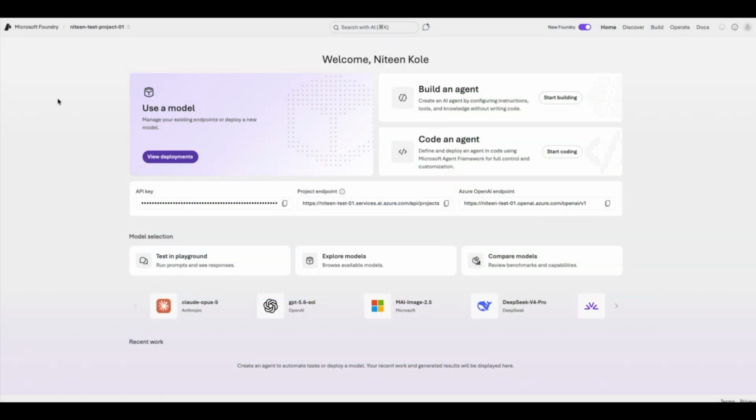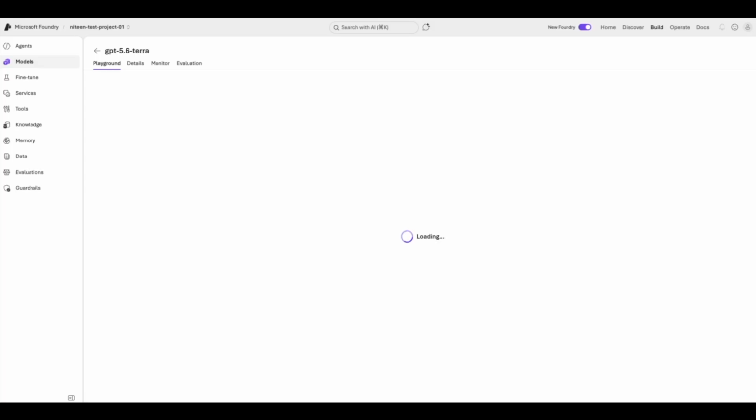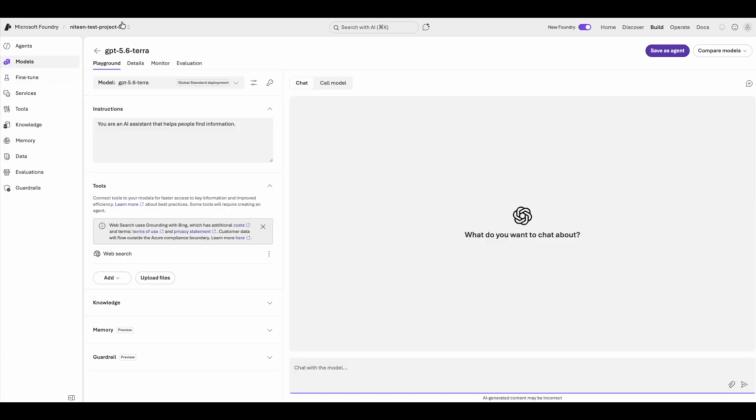I'm in Microsoft Foundry. Click on Test in Playground. This is deployed GPT 5.6 for us. Leave system instructions empty. Now let's add a prompt: a customer submitted an auto claim after a collision.